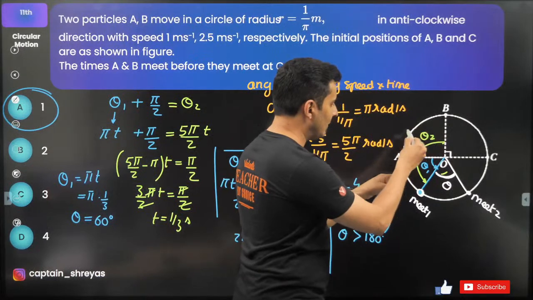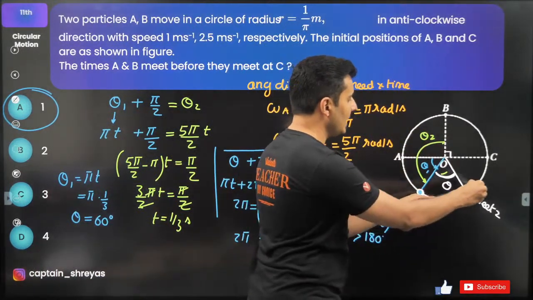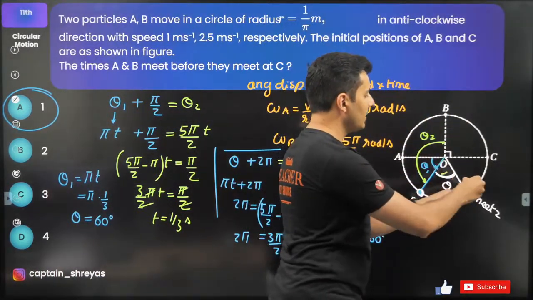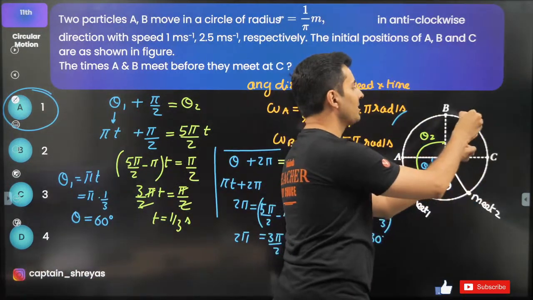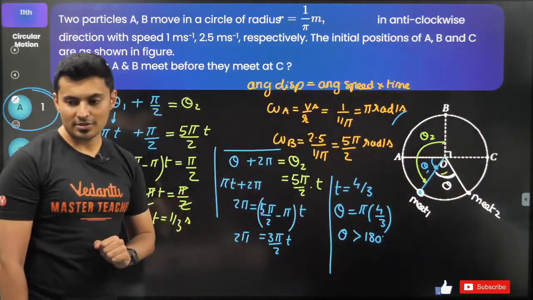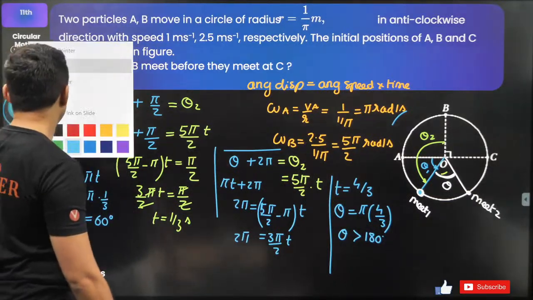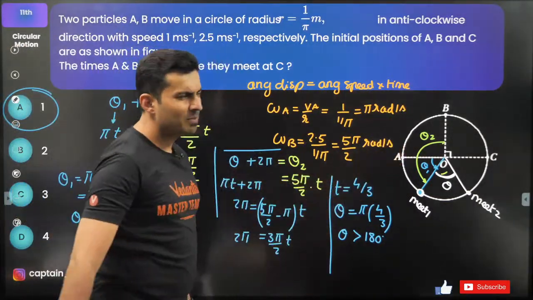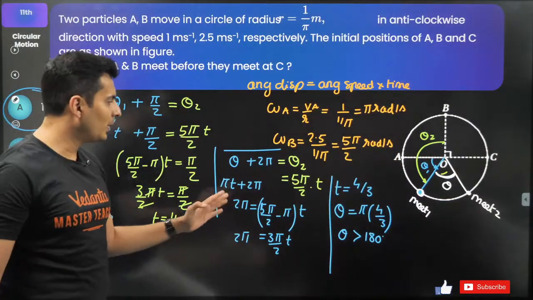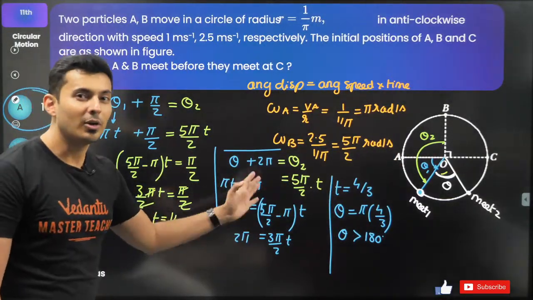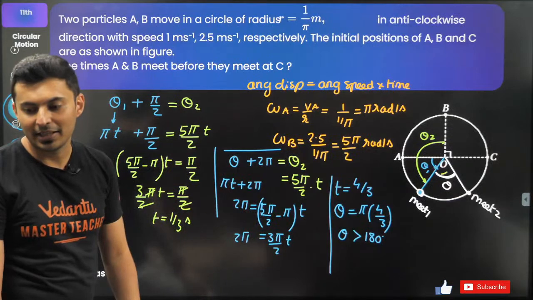A and B, they come and meet over here. By the time they meet again, this meeting point is not here, maybe it is somewhere here. That's what it is telling you. It's a completely weird and different problem. Yes, it is. But I think it was important for me to discuss because these kinds of concepts have come in JEE Mains many times.